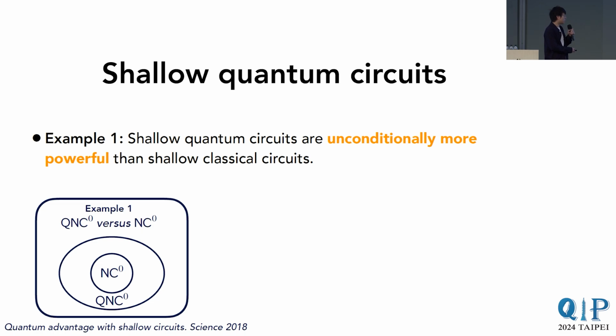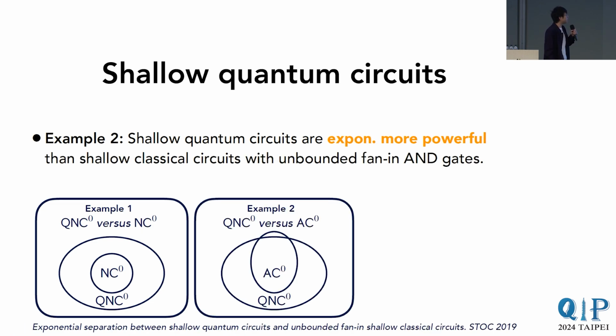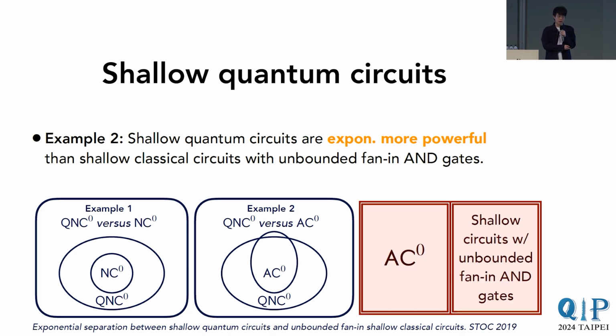And in a following work, published in STOC 2019, it was proven that there's also a separation between QNC0 and AC0. AC0 are essentially circuits that are slightly stronger than NC0. They are shallow classical circuits that have unbounded fan-in gates. Normal shallow classical circuits just have Boolean gates that act on a constant number of bits.